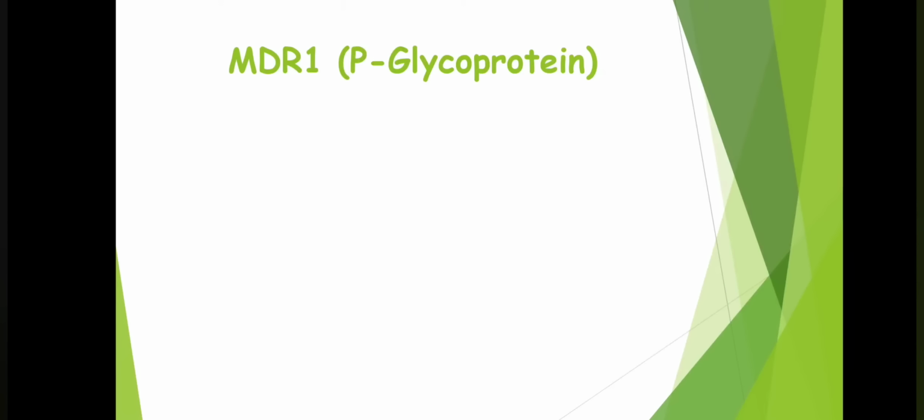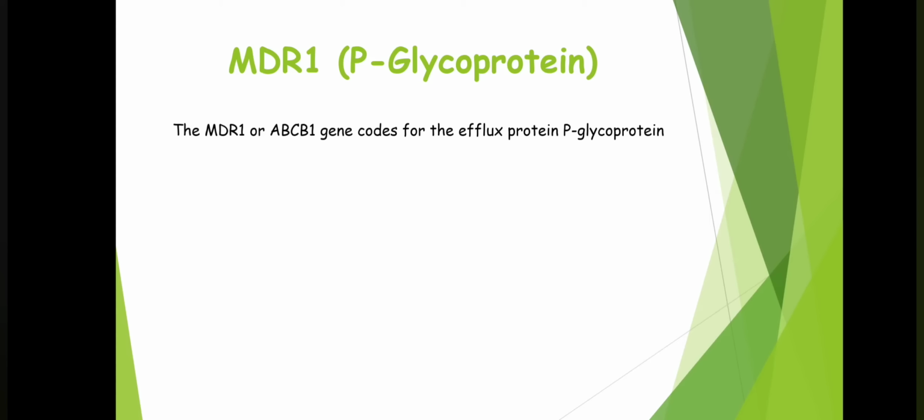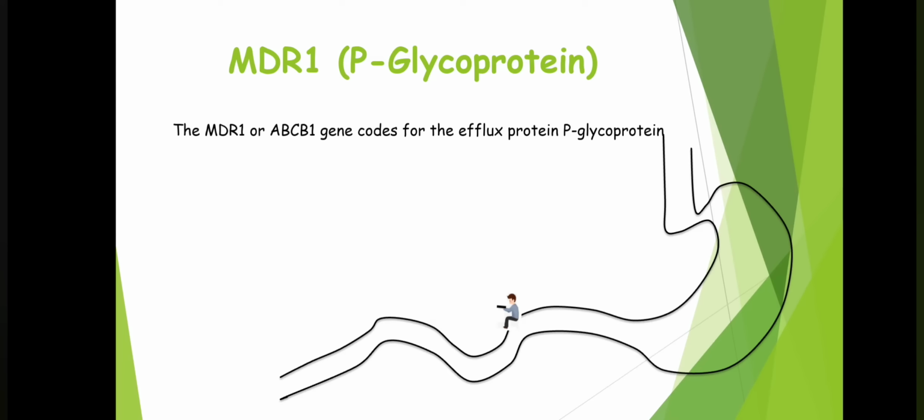Our first transporter is MDR1, that is P glycoprotein. The MDR1 or ABCB1 gene codes for the efflux protein P glycoprotein. So it is a kind of efflux protein. Efflux protein means this transporter will cause uptake of drugs from various organs of our body and will cause efflux of these drugs, meaning it will cause excretion of these drugs.